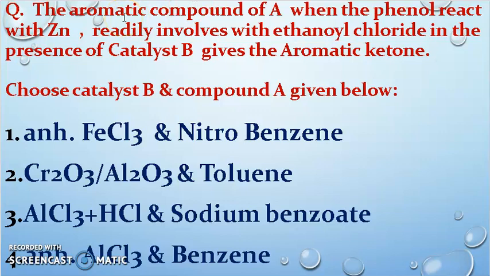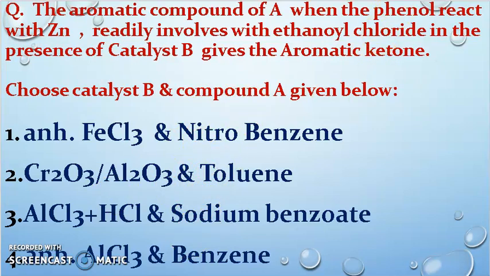So see this question clearly. The aromatic compound A is obtained when phenol reacts with zinc. They have given two reactions here. When the phenol reacts with zinc, this compound readily reacts with ethynyl chloride in the presence of catalyst B. It gives the aromatic ketone. So the first reaction is when the phenol reacts with zinc, you will get compound A. That we have to find out first, so then only you can find out the second reaction, the catalyst also. Catalyst B and compound A we have to choose from these options.